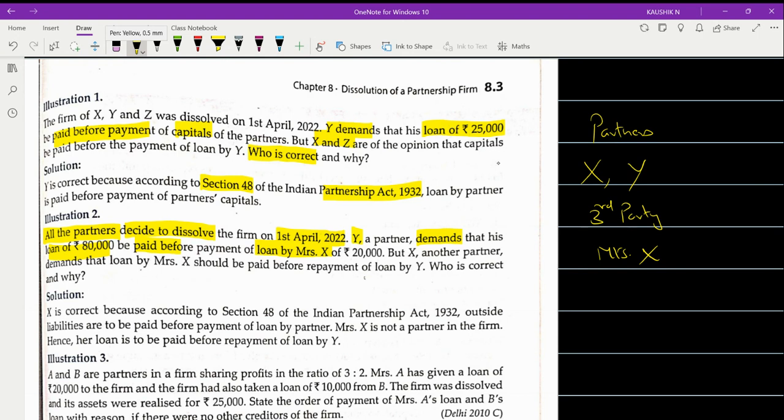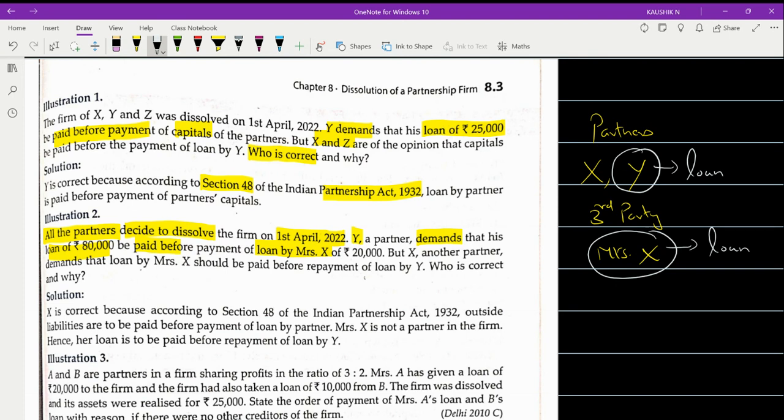So in this problem, both these people, Mrs. X as well as Y, have provided loans to the firm. So the firm has borrowed loans from these two parties. But who has to be given first priority? Y demands that my loan should be paid first, and Mr. X demands that Mrs. X's loan should be paid first.